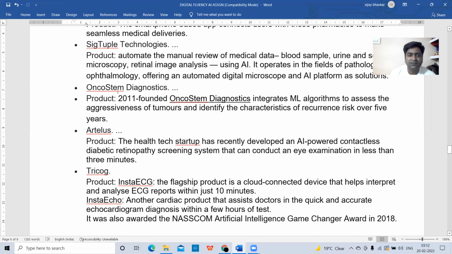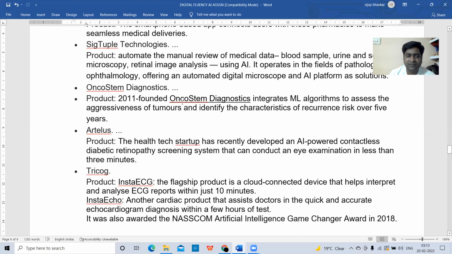Okay, OncoStem Diagnostics' product, funded in 2011, integrates machine learning algorithms to assess the aggressiveness of tumors and identify characteristics of recurrence risk over 5 years. Some people may have tumors in the brain, inside the body, in muscles.